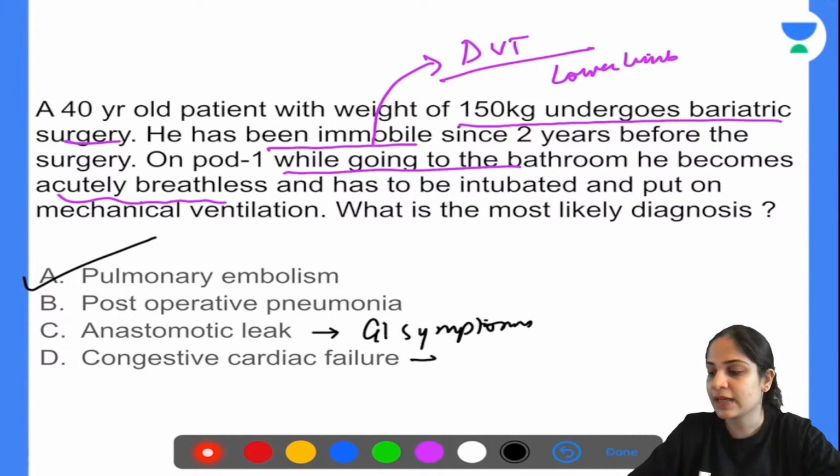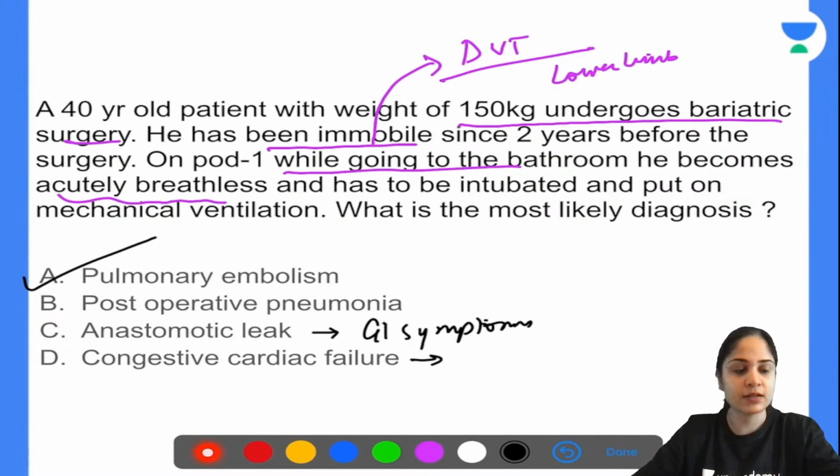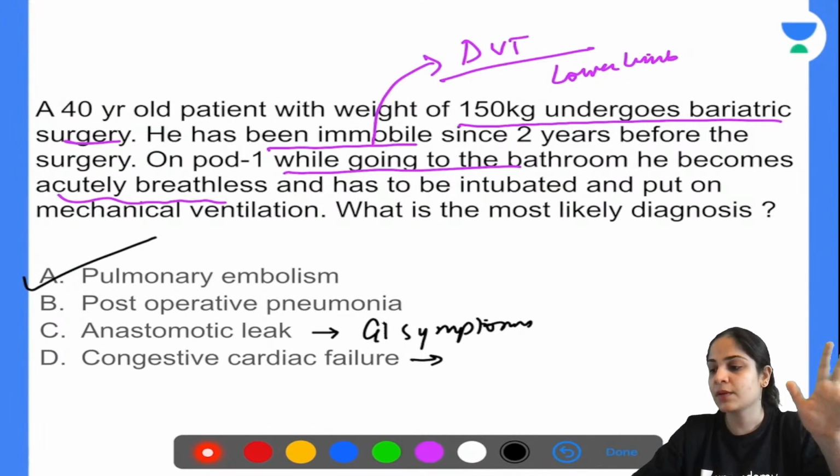Okay, congestive cardiac failure, yes, this is possible because the patient is so obese, but they would have presented with other symptoms also, like there would be pink frothy sputum in the patient. And especially with congestive cardiac failure, they would have mentioned some kind of cardiac history of this patient, not simply just given the fact that he is only a bariatric patient.